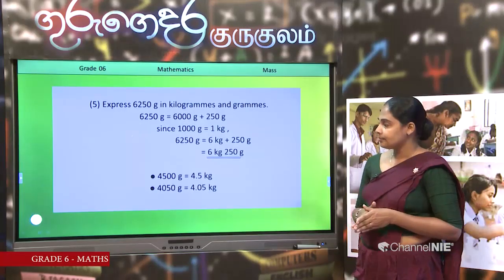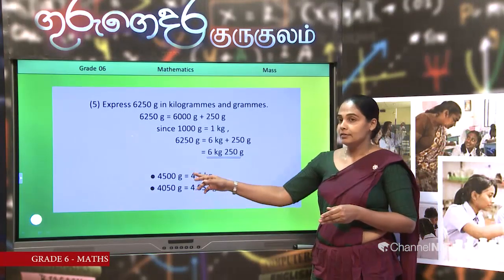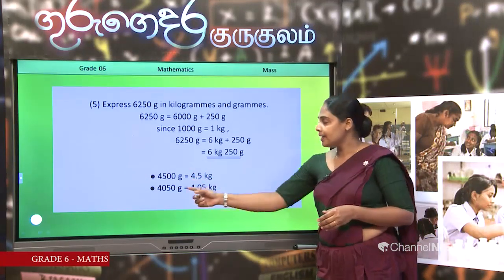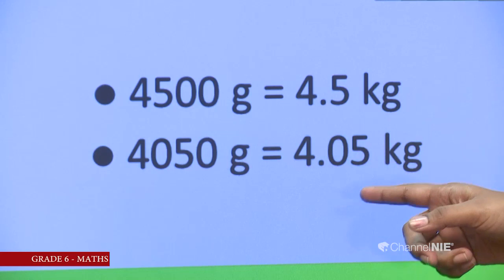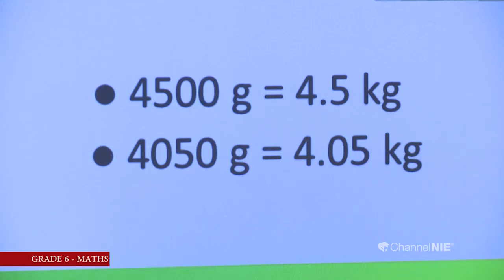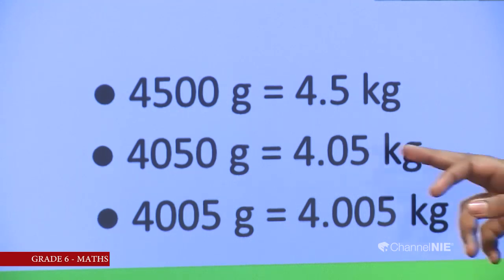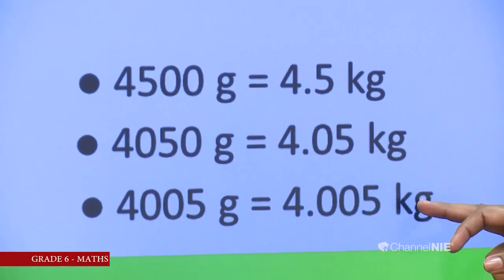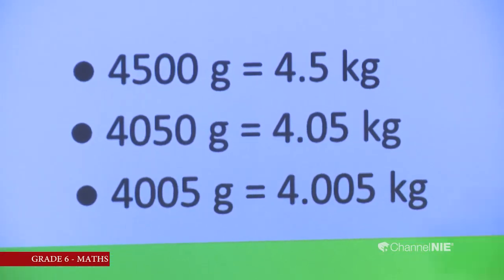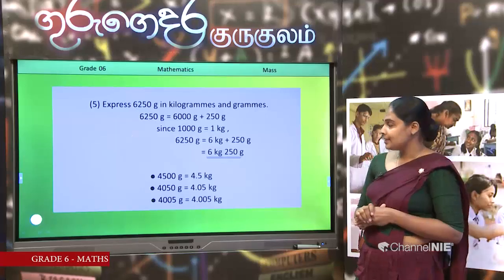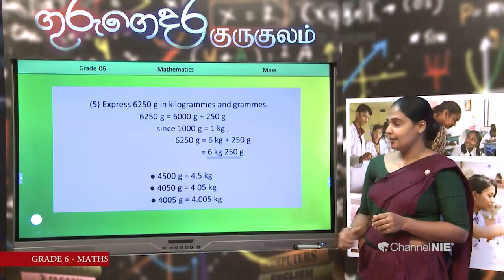Then what is the next one? 4050 grams. Separate these 3 digits. Then 4.05, but the last 0 is not written. Now the answer is in kilograms. Another one, 4005. We can write 4.005 kilograms. Then this amount is in grams, written using only grams. Okay kids, my dear students, I think you could understand them.